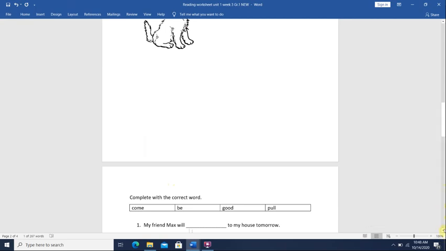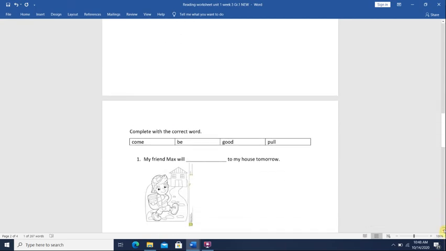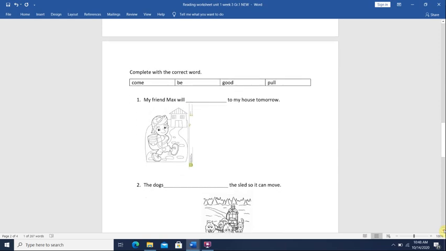Alright, now we have the 4 high frequency words. Words that we should practice reading in sentences, by itself. Okay, let's read them together. Come, be, good, pull. Come, be, good, and pull.